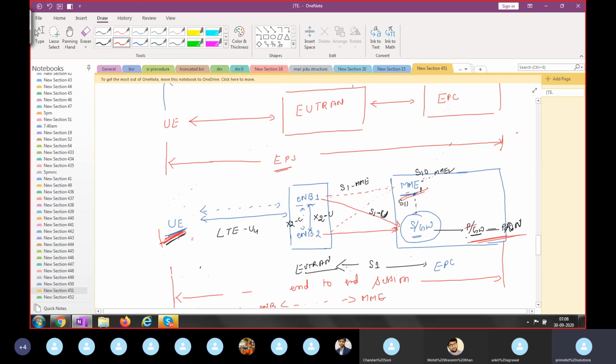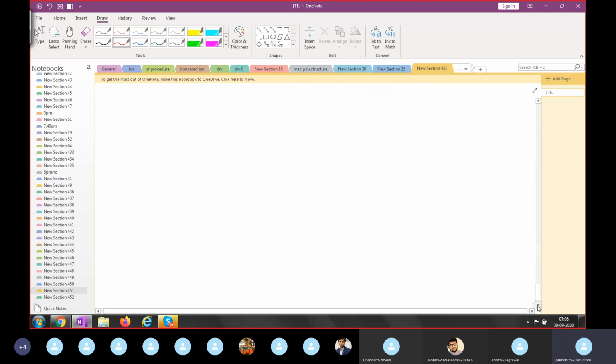So now we'll understand the protocol stack architecture, how your UE will communicate with your RAN or the core network. In the protocol stack architecture, this is the wireless software. So if you see the LTE protocol stack architecture, first let's see the high level design. This is a very important diagram.